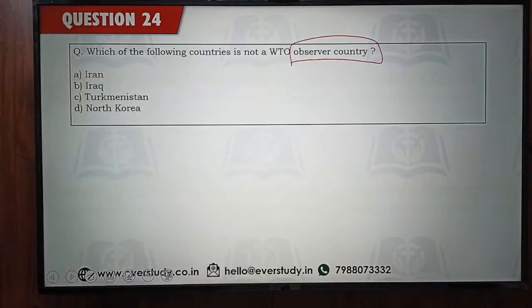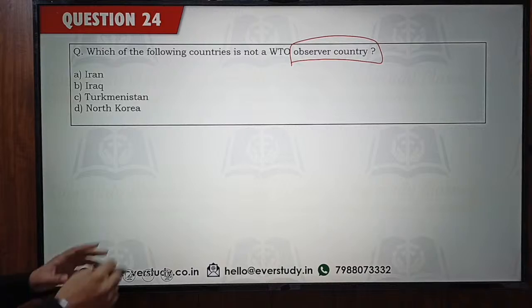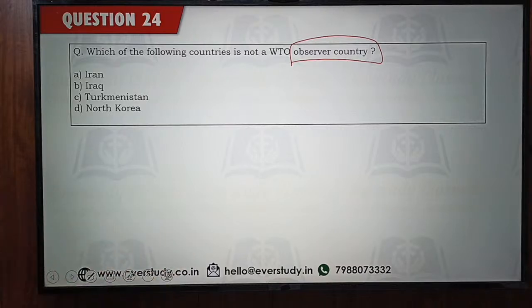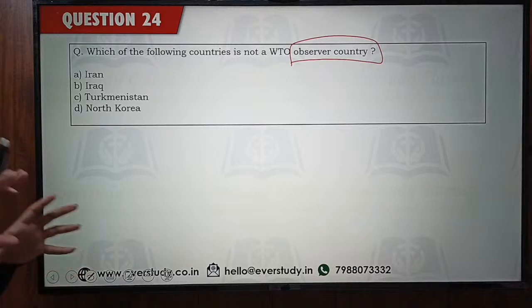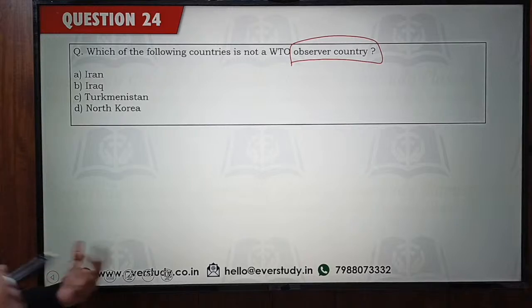WTO के मेंबर्स तो पता होंगे आपको, 160 से ज्यादा मेंबर्स हैं WTO के, but still a tricky question for you guys. It's not a WTO observer country. Okay, in WTO we are going to have some member countries who are part of it. There are going to be some observer countries not fully part of WTO but they are connected to WTO.